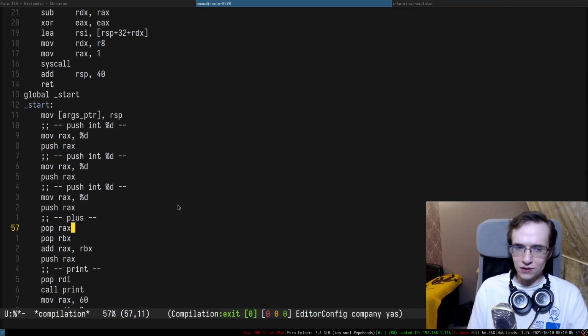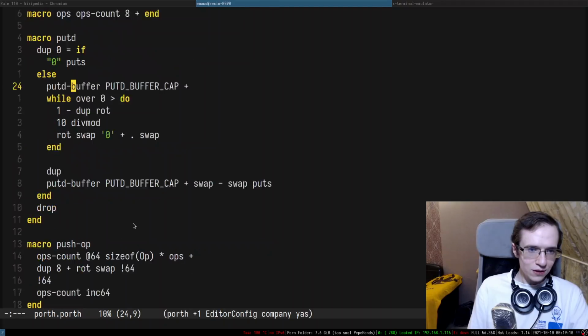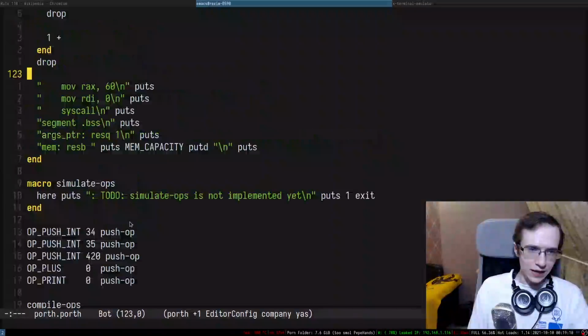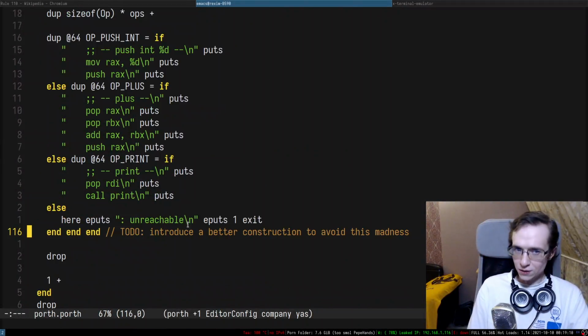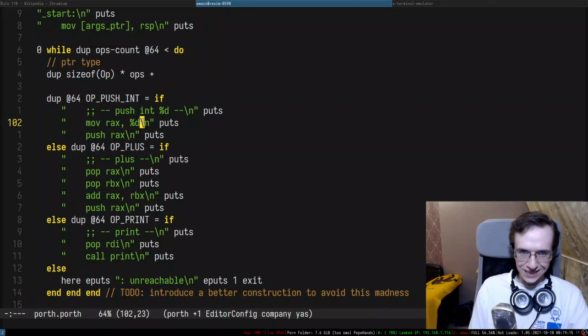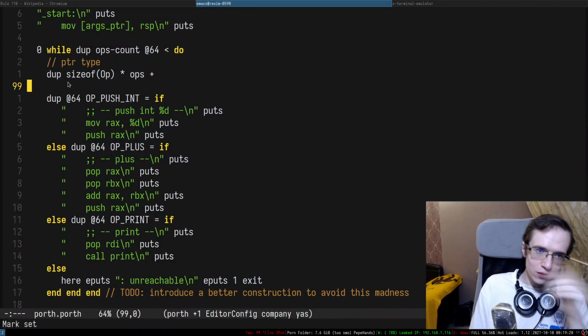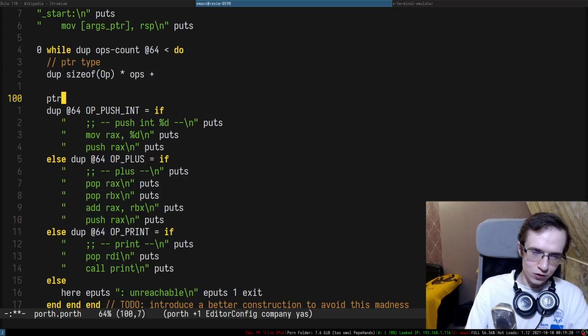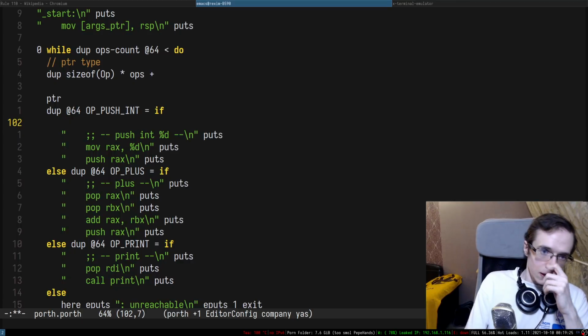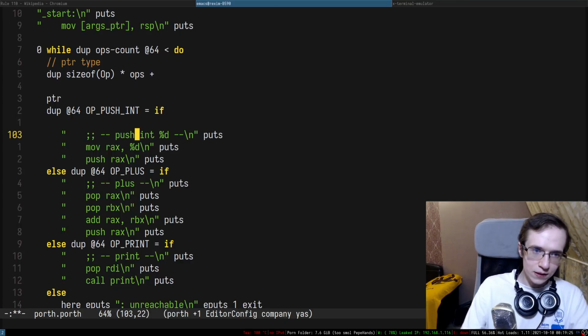Now we have to use this thing in here. So the question is, how are we going to be using all of that? Well, here's the push int. In here at the top, we have a pointer. Essentially, I have to do something like this. This one is going to be puts, and then I have to put a pointer.